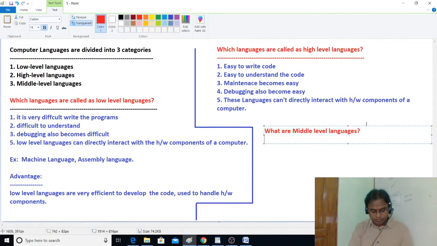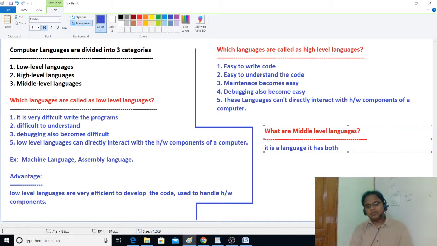What are middle level languages? Simple. It has both the features, like easy to write. First of all, it is a language. It has both the features of high level and low level programming languages.